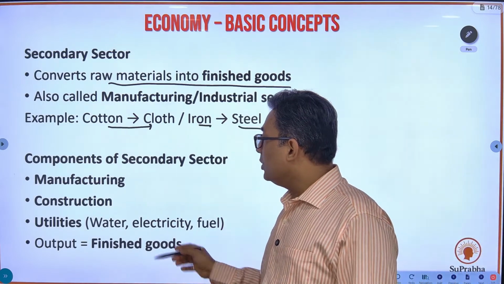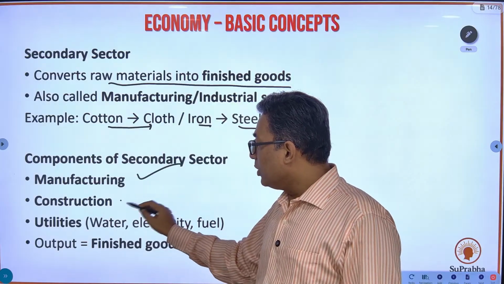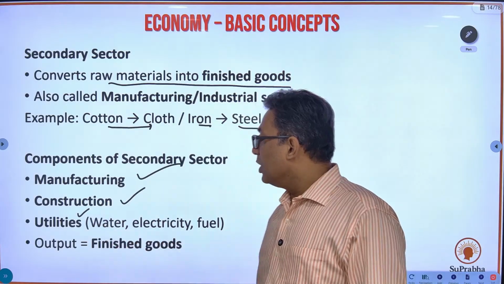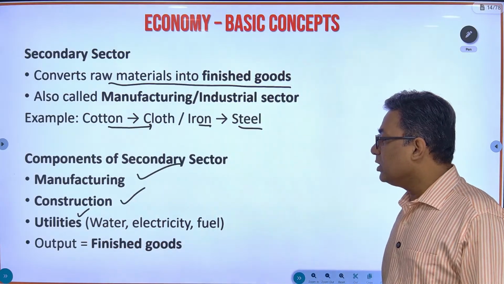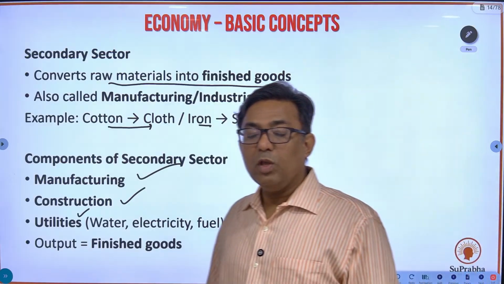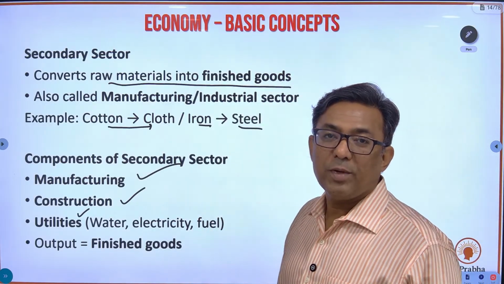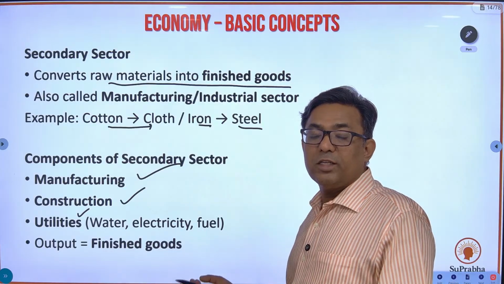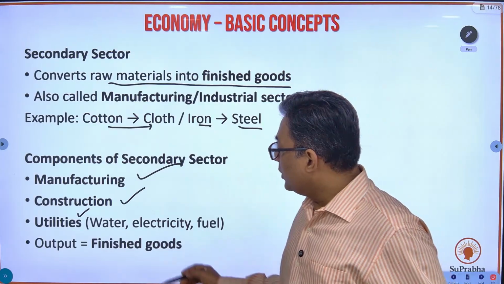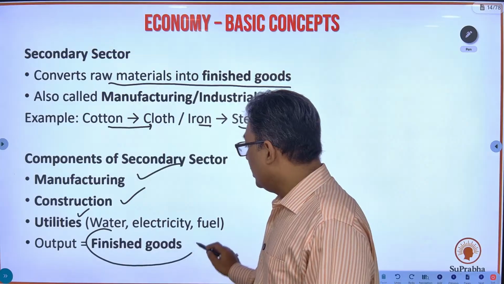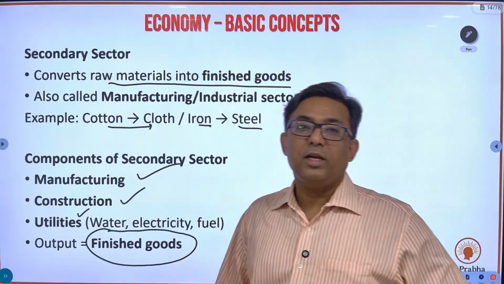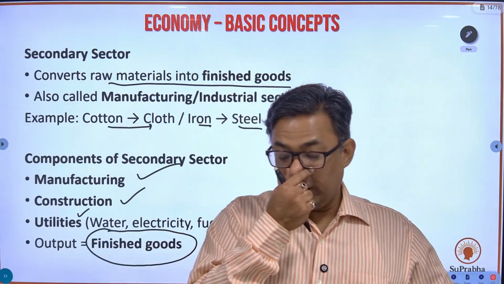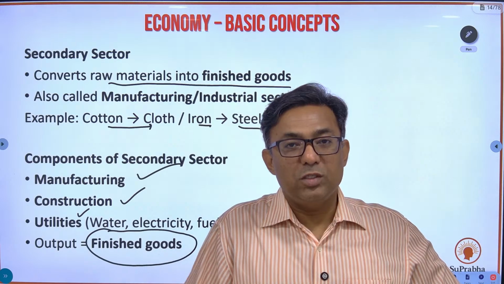So what are the components? You have manufacturing, you have construction, and also you have utilities with water, electricity, fuel. Production of these utilities, water supply, electricity supply, also comes under the secondary sector, and the output of the secondary sector is known as finished goods. So they will be directly consumed.